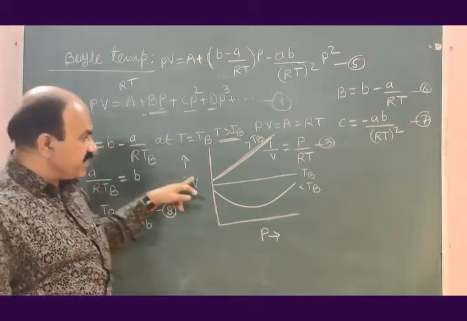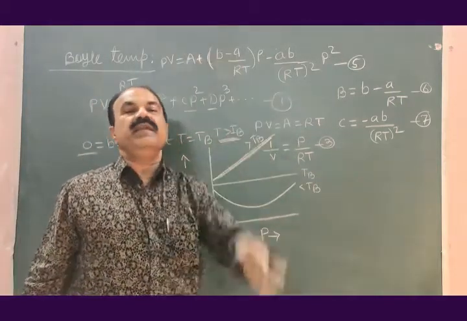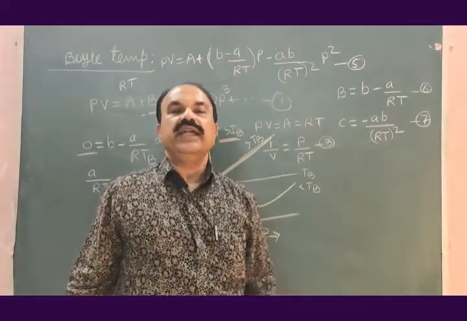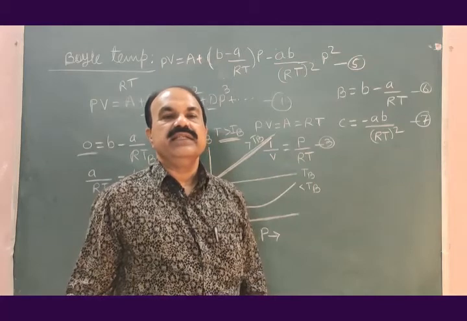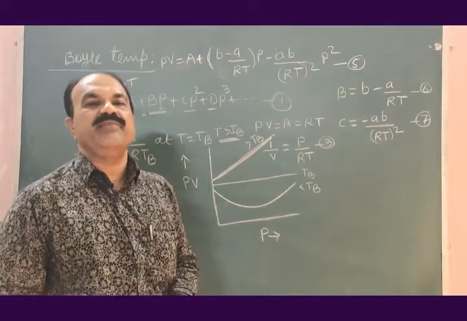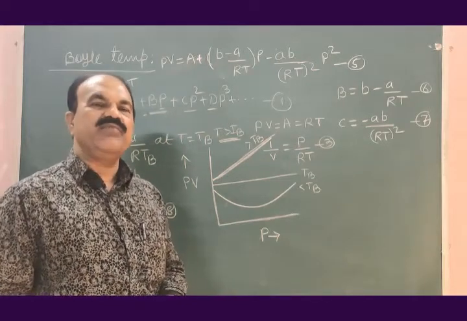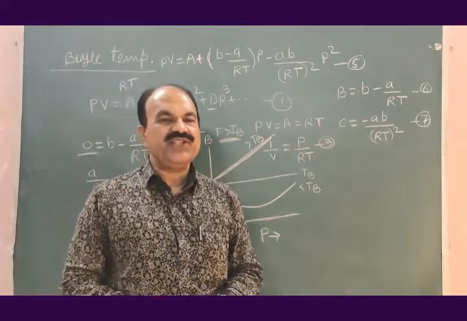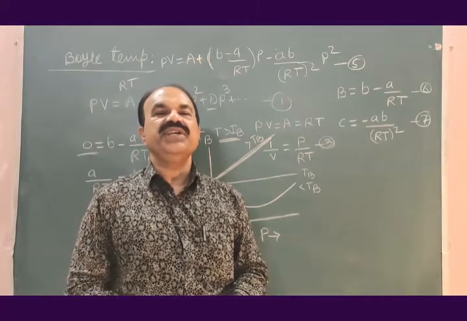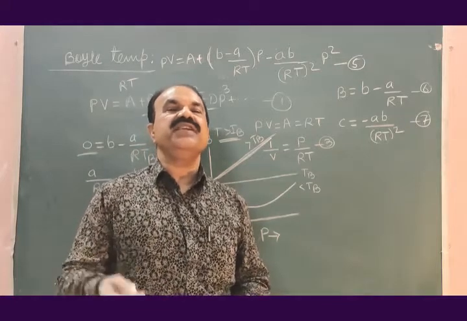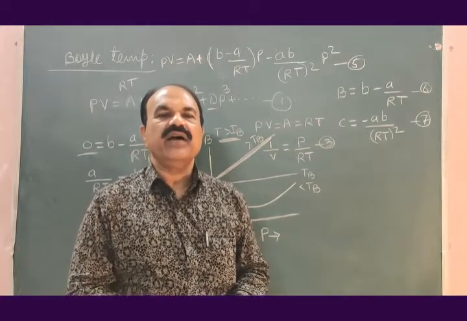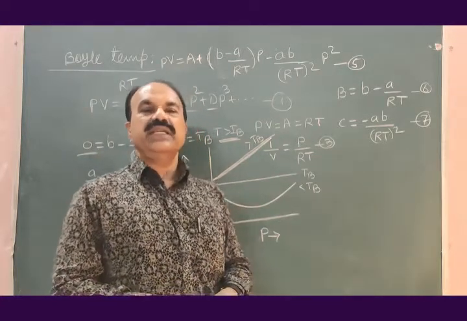PV remains constant appreciably when you increase the pressure, and therefore we don't find any change in the behavior of the isothermal at boil temperature, because at boil temperature B is 0 and there is no increase or decrease in the value PV of the given gas.